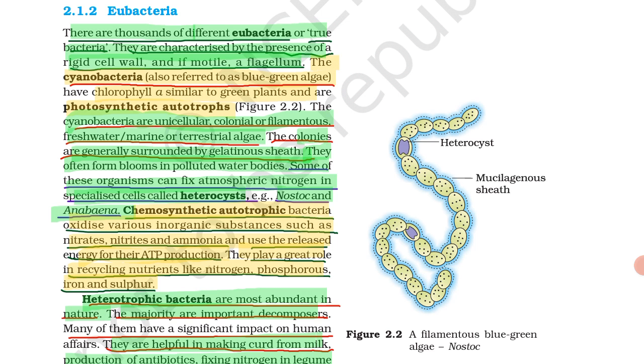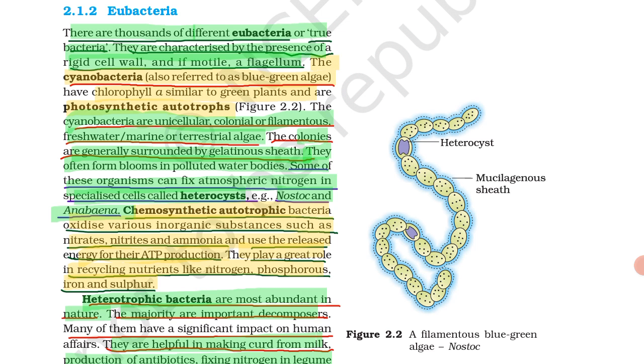Then, chemosynthetic autotrophic bacteria oxidize various inorganic substances such as nitrates, nitrites and ammonia, and use the released energy for their ATP production.